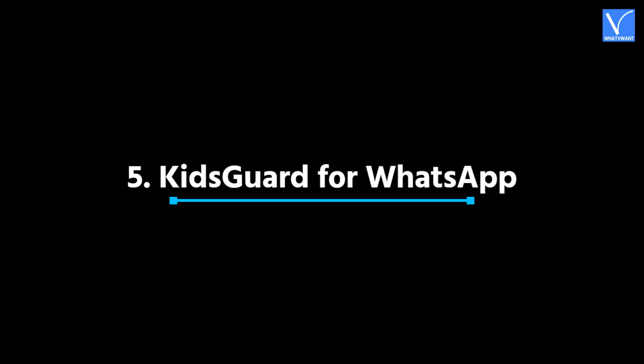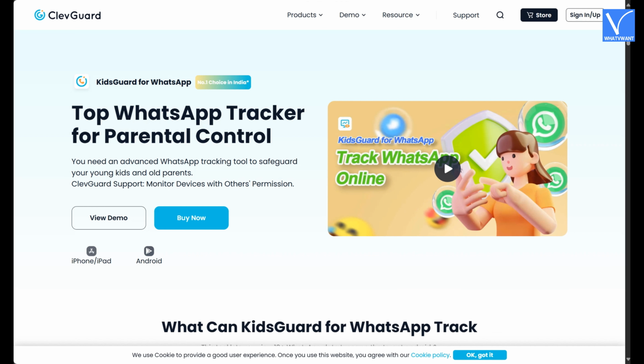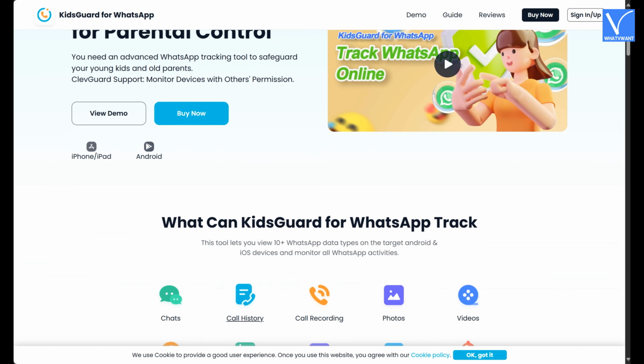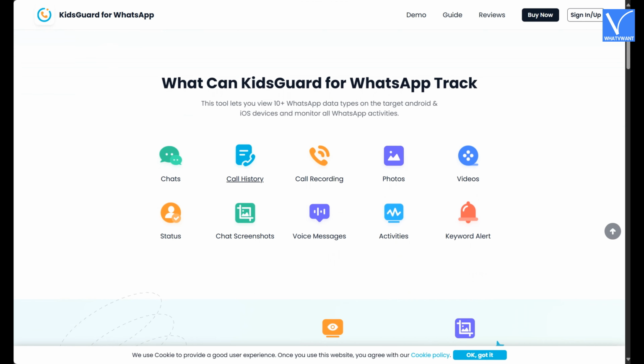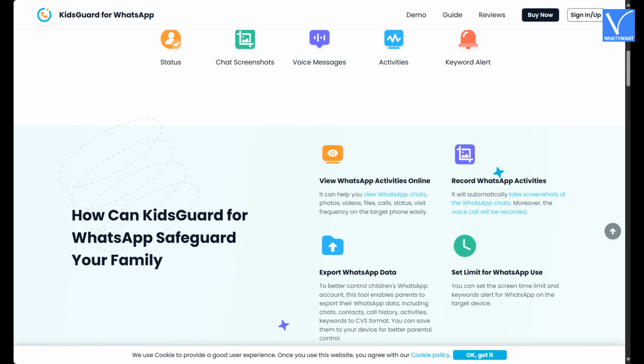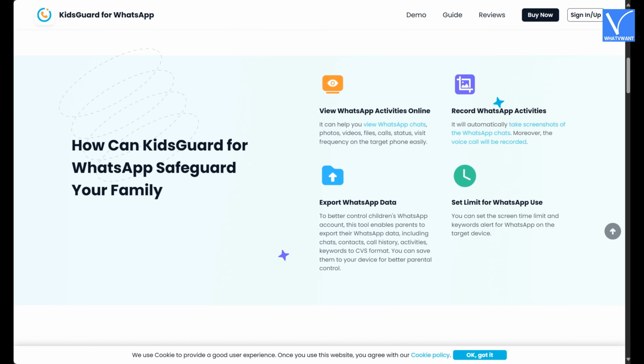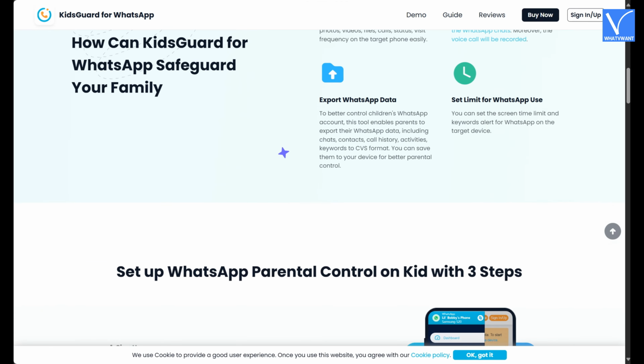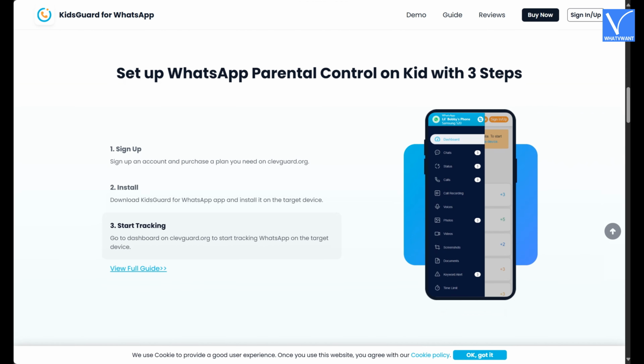5. KidsGuard for WhatsApp. KidsGuard for WhatsApp is a tracking app made especially for WhatsApp monitoring. It is designed for parents who want to focus only on WhatsApp activity. This app supports Android devices and works without rooting. It captures everything from messages and calls to shared media and voice notes, making it a strong choice for focused monitoring.